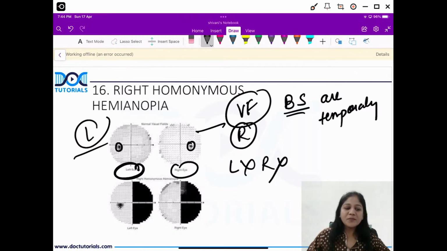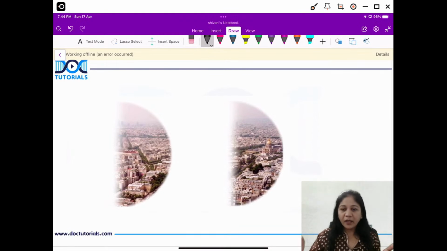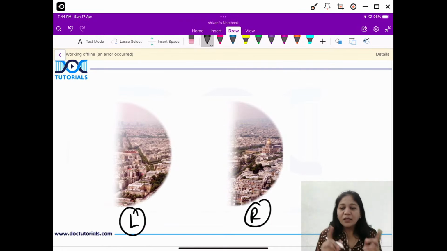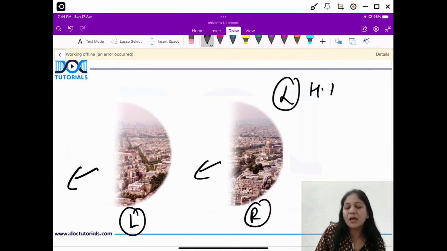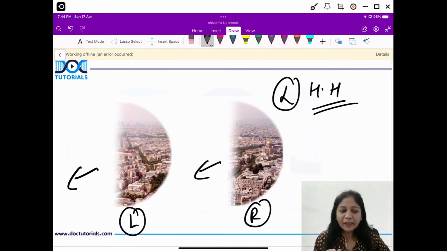Now, why am I saying it is a right homonymous hemianopia? Because the problem is towards the right. The patient is not able to see the left nasal half and the right temporal half. Okay, this is some kind of picture like this. Here, what is happening? If I am taking this as the left and right eye, the patient has a problem on the opposite side. This is supposed to be a left homonymous hemianopia, isn't it? Because the defect is on the left side. Am I clear, friends?